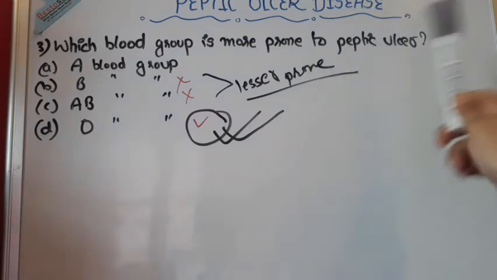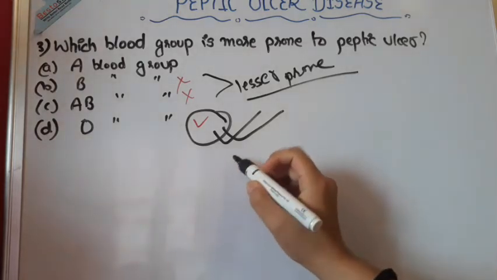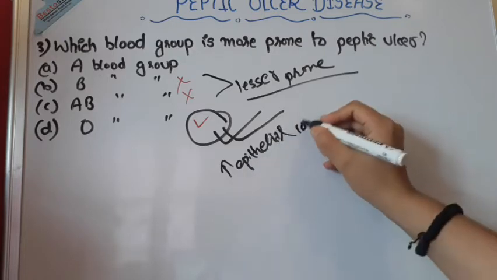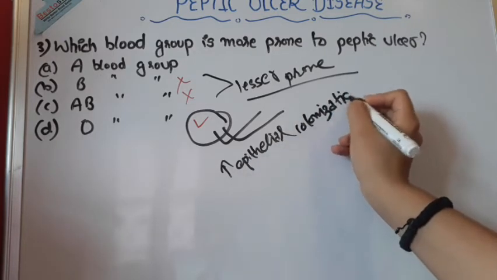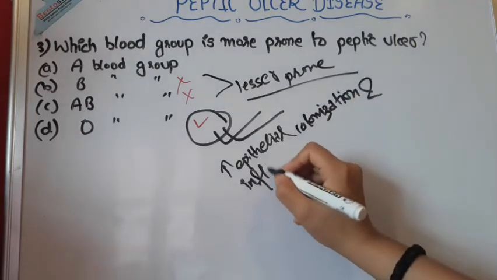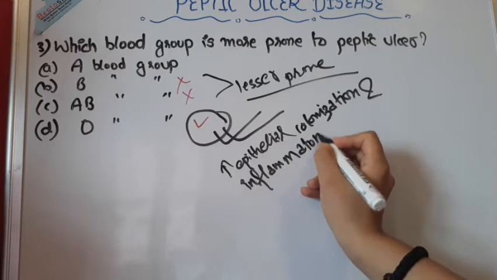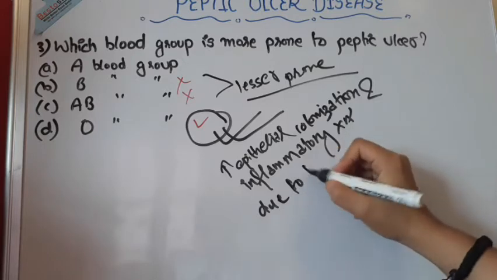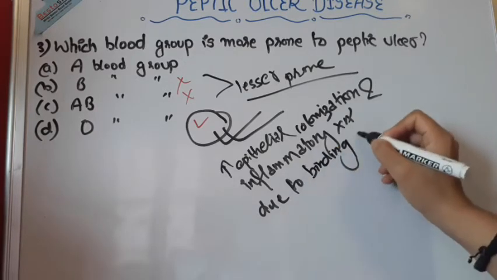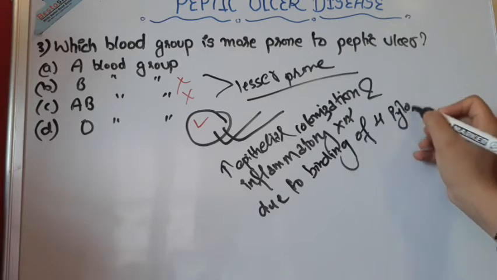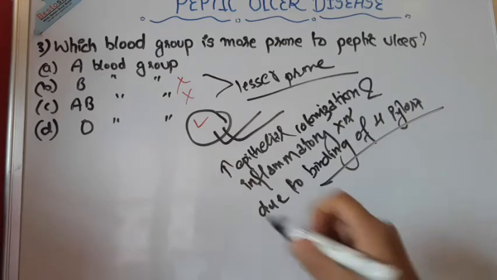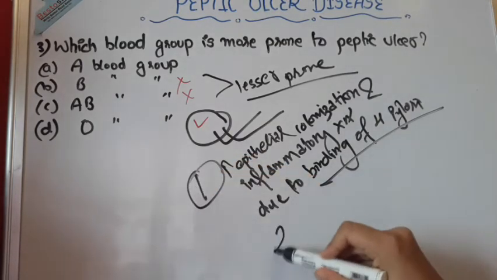That is the reason why O group people are more prone to peptic ulcer. So, high epithelial colonization and inflammatory reaction due to binding of H. pylori, as H. pylori tends to bind a lot with the epithelial cells of the O blood group. This is one reason. The next reason is also there.